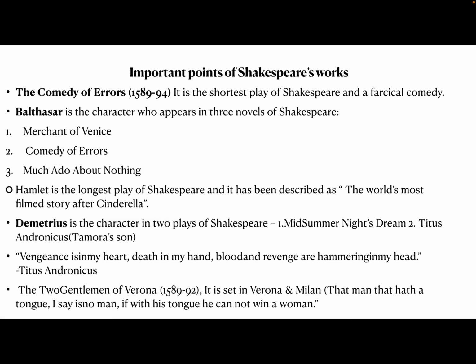One is A Midsummer Night's Dream, another is Titus Andronicus, that is Tamora's son. That we will see in the next videos regarding all these characters in brief and regarding the play as well. Then there are some very important quotations that we should remember. There is a quotation: vengeance is in my heart, death in my hands, blood and revenge are hammering in my head. So this is a very important quotation.